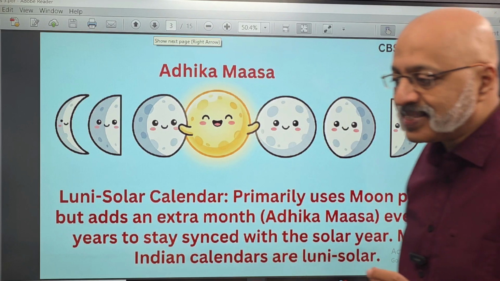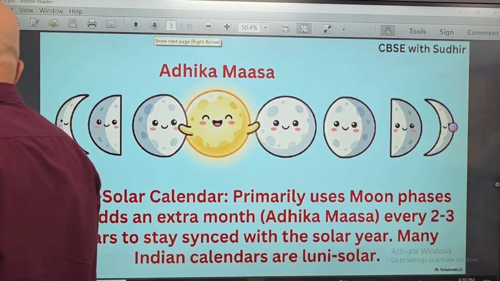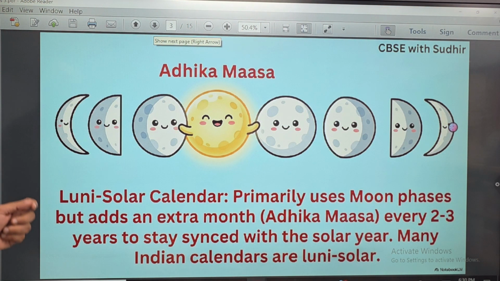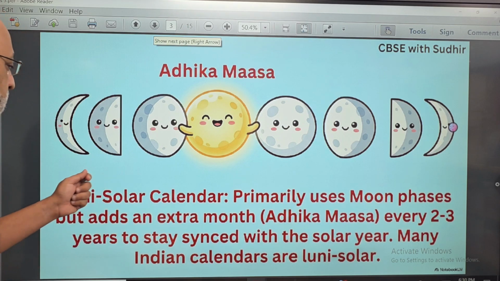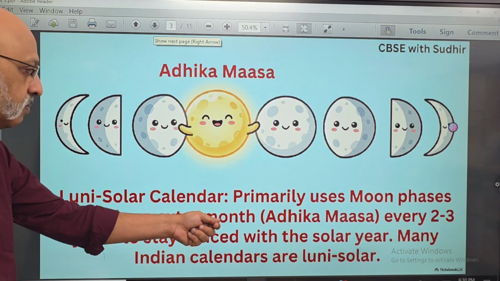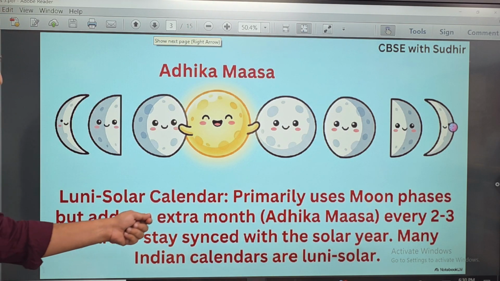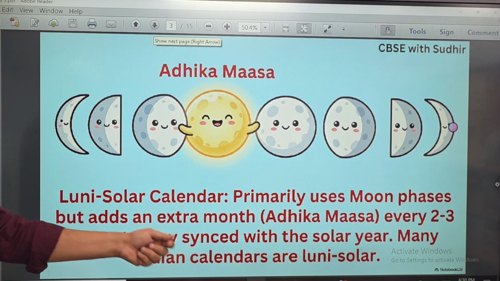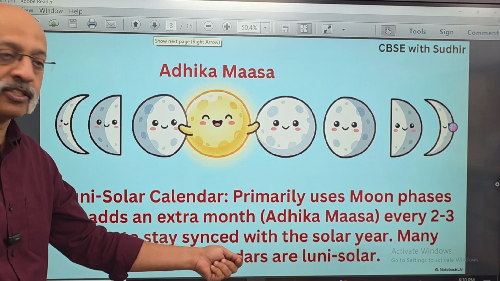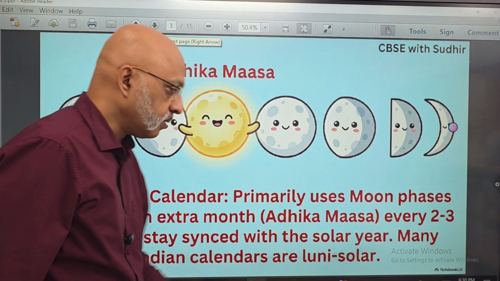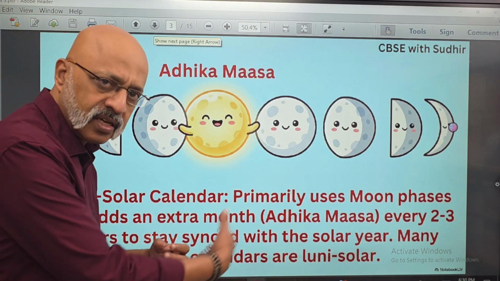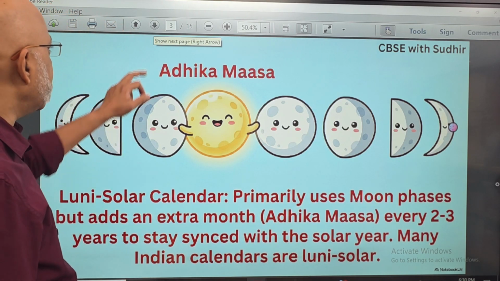Now, the lunisolar calendar. This is a combination of a lunar and a solar calendar. It primarily uses moon phases but adds an extra month, Adhika Masa, every 2-3 years to stay synced with the solar year. Many Indian calendars are actually lunisolar. Okay, Indian calendars as in which are followed in different states.